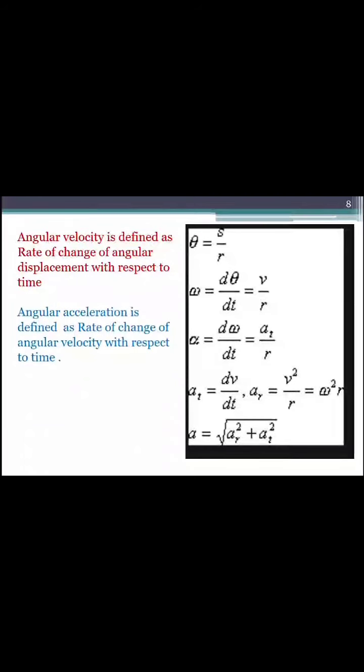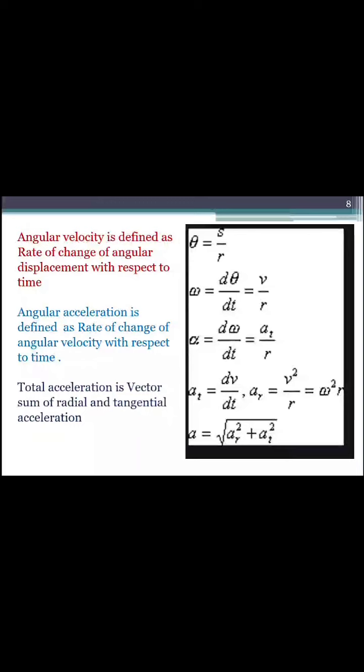Now first, again we'll learn the definition. Angular velocity is defined as the rate of change of angular displacement with respect to time. Therefore, the formula is omega is equal to d theta by dt. Angular acceleration is defined as the rate of change of angular velocity with respect to time. That is, alpha is equal to d omega by dt.